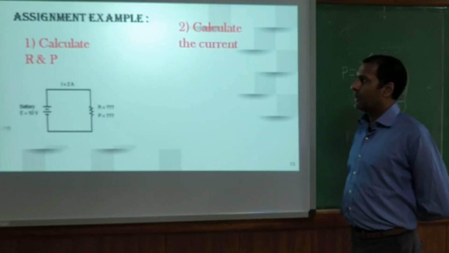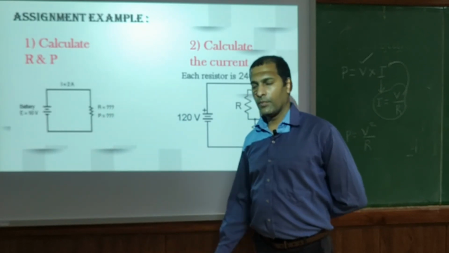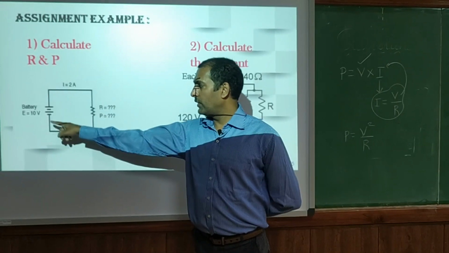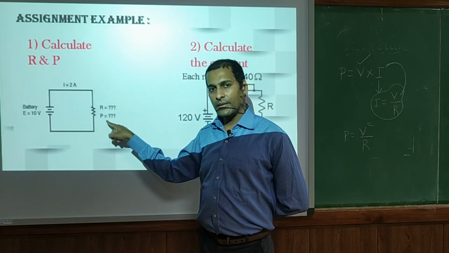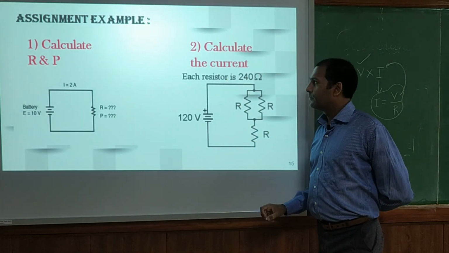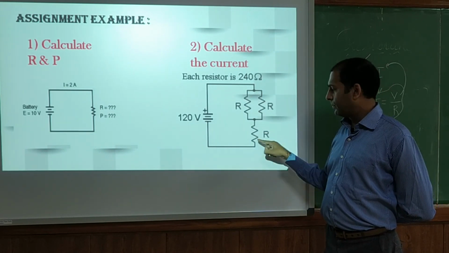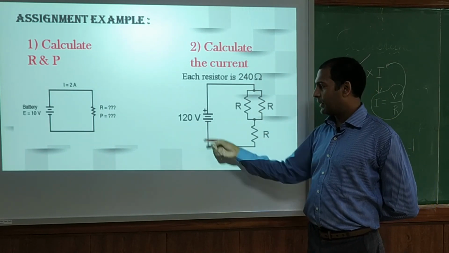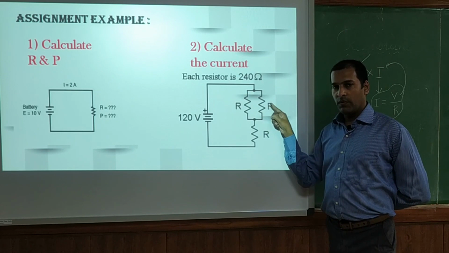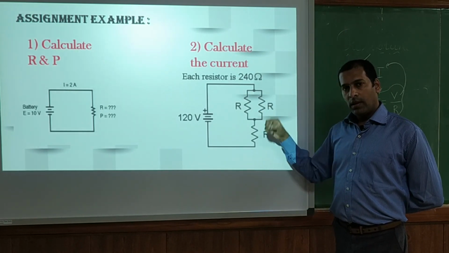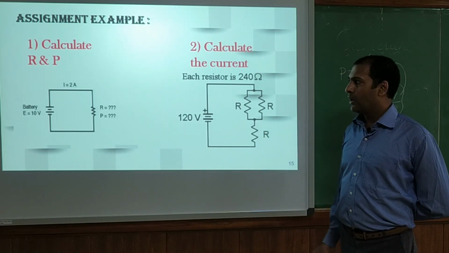So this is another assignment example for this video. First, you have to calculate the resistor and power for this particular circuit where the voltage is 10 volt and the current is 2 ampere. And in this example, you have to calculate the current. Each resistor is 240 ohms, all of them are 240 ohms, and the voltage supply is 120 volt. First you have to calculate the equivalent for R1 and R2, and then that equivalent value will be in series with R3. That total you have to check.